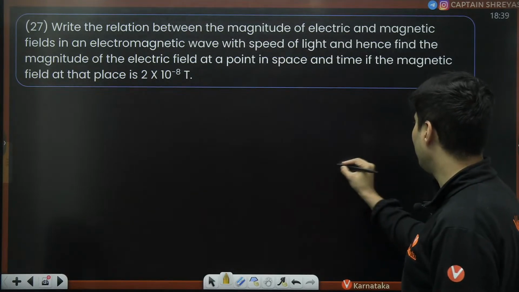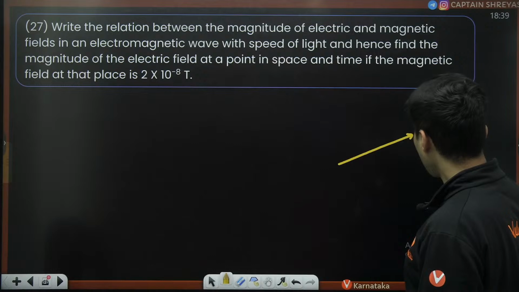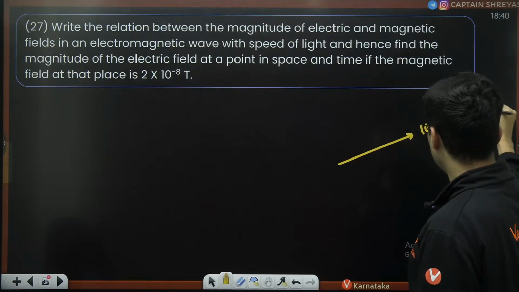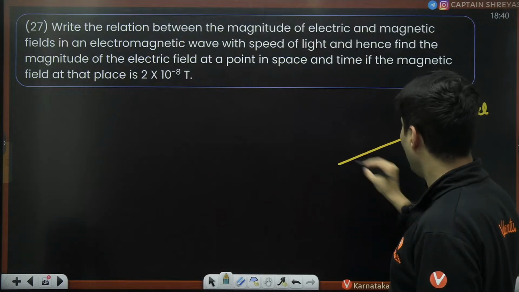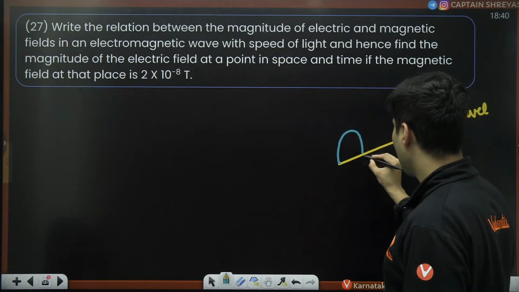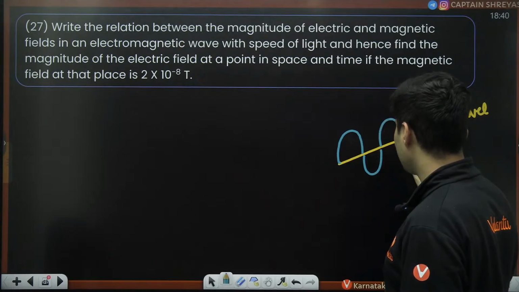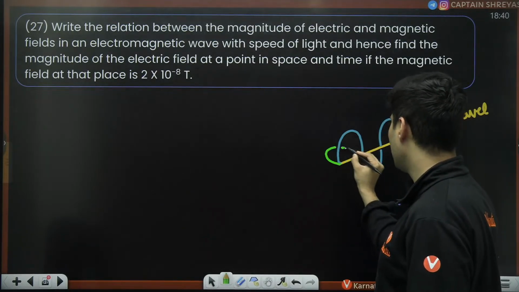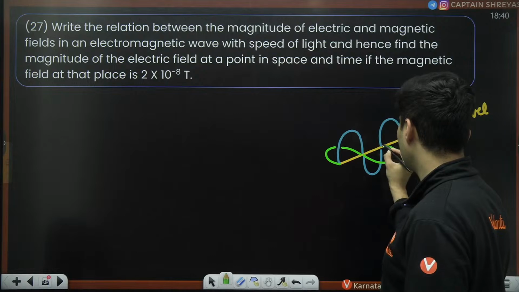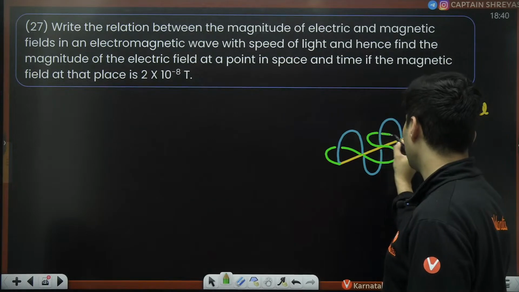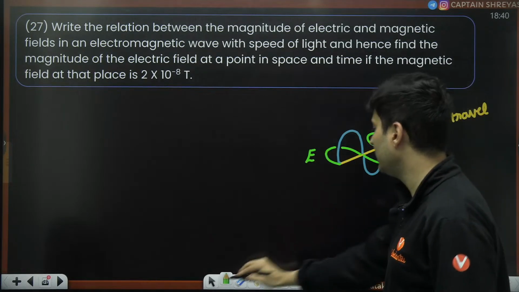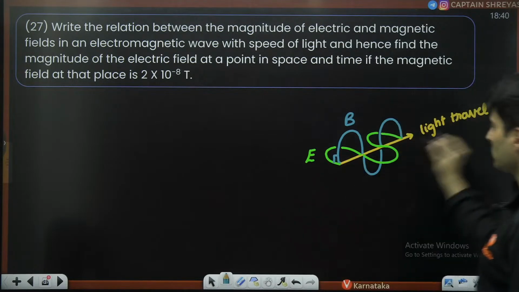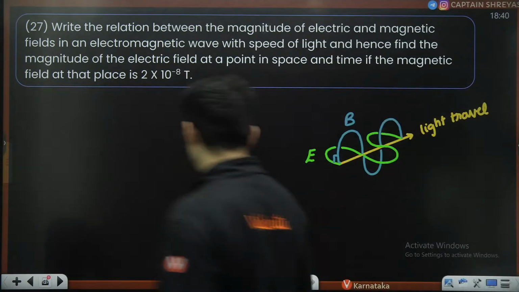We all know if light is basically traveling like this, then you have a magnetic field, let's say like this, and simultaneously you have the electric field which goes perpendicular like this. So the electric field is perpendicular to the magnetic field. That is how it goes. There are two perpendicular waves.